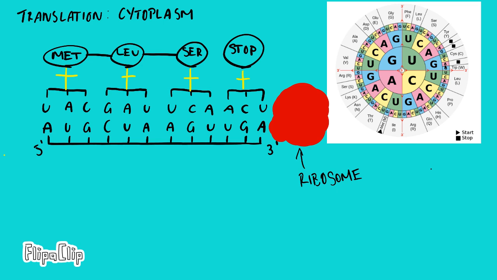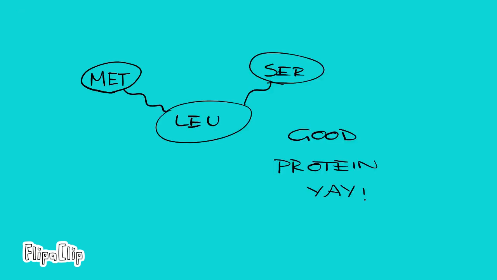We are now left with a 3-amino acid chain which is structurally and functionally correct, because the original DNA was unaffected by point mutations. Yay!